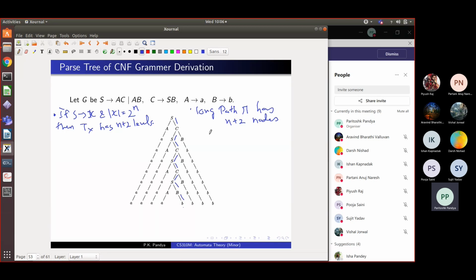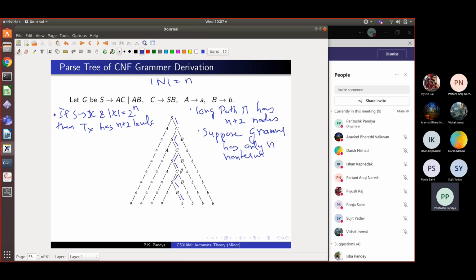Now suppose your grammar has only n non-terminals. Sorry, small n non-terminals. That is, in the grammar, the size of the non-terminal set is, say, small n.